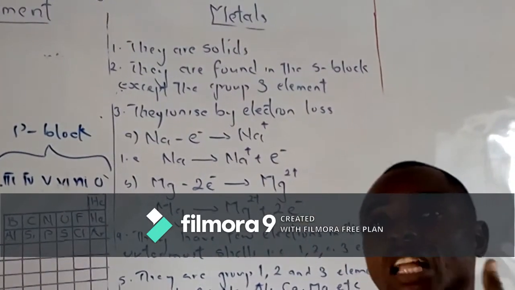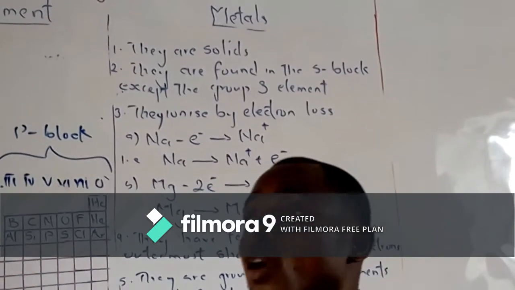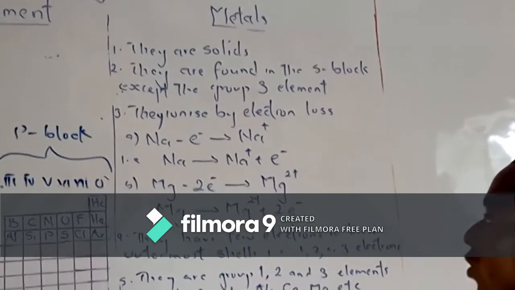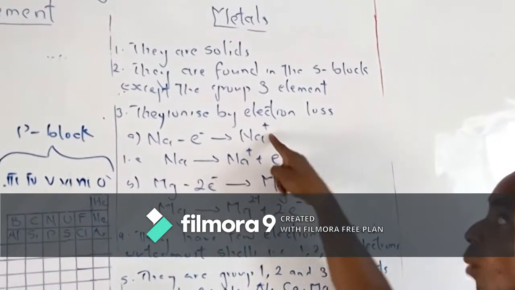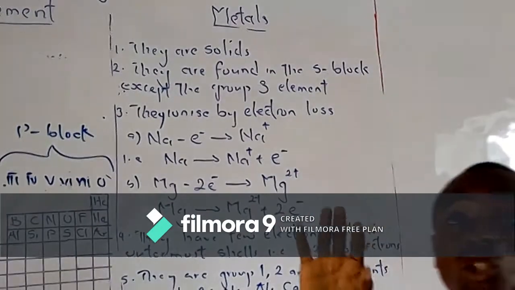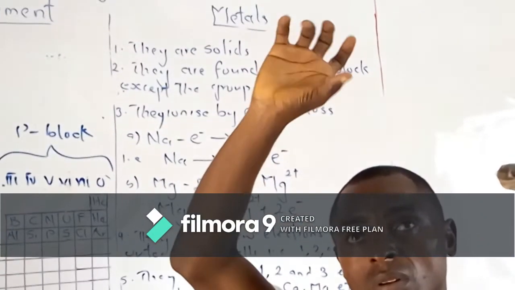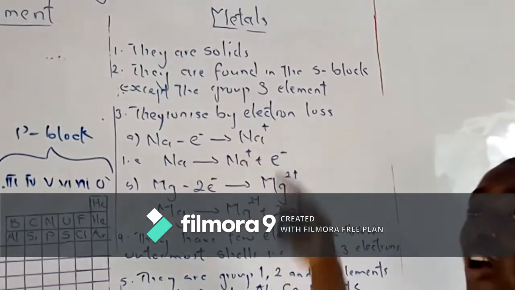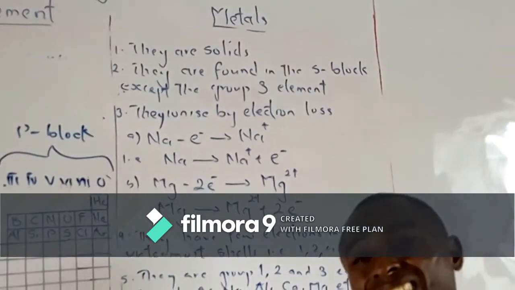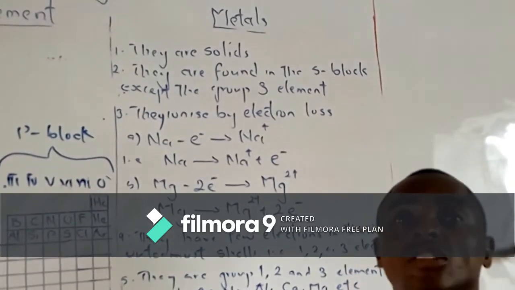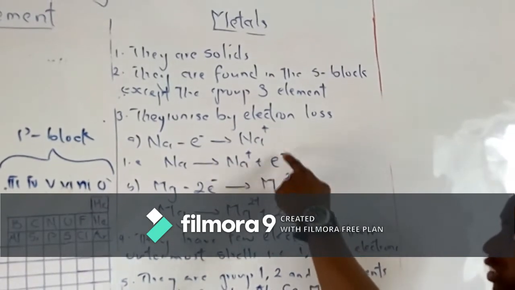Ionization is the process whereby an atom is transformed into an ion by electron loss or electron gain. If you look very well, this is a sodium atom, but here it has been transformed to a sodium ion. And an ion is usually having a charge on it. So an ion is an atom or group of atoms that is electrically charged. And we note that by these signs, plus sign, minus sign.